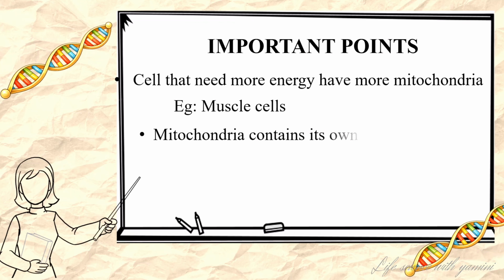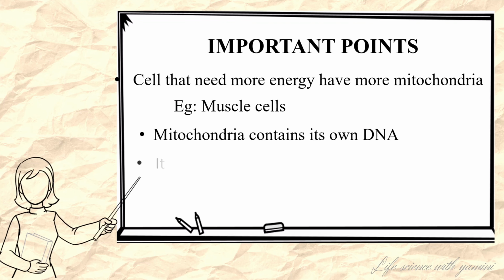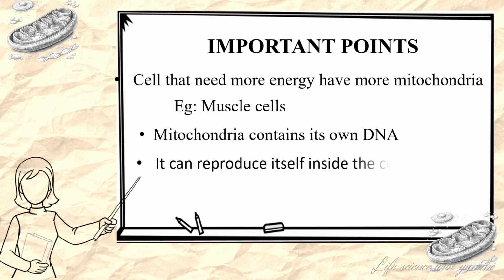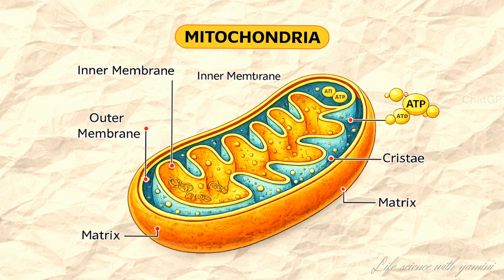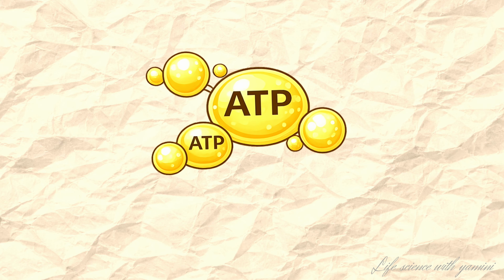Mitochondria contains its own DNA. It can reproduce itself inside the cell. So, mitochondria is the powerhouse of the cell because it produces ATP molecules to liberate energy.